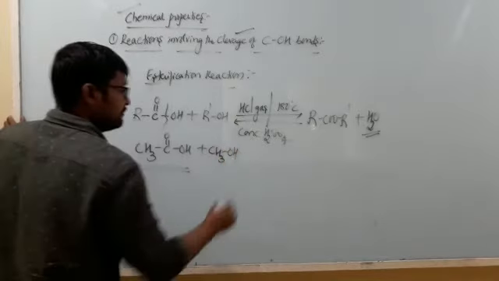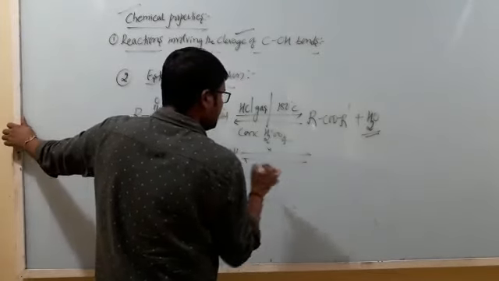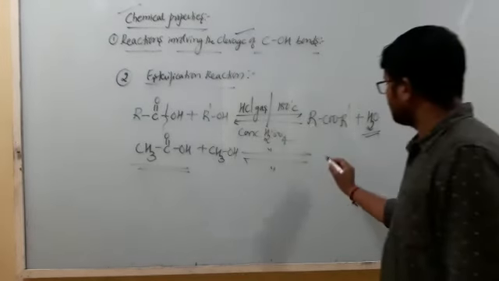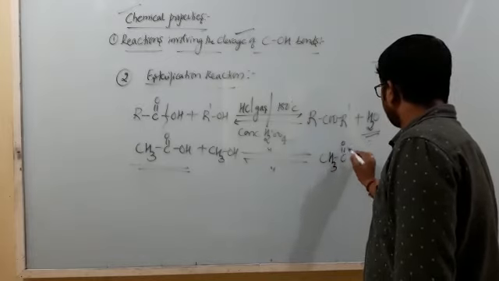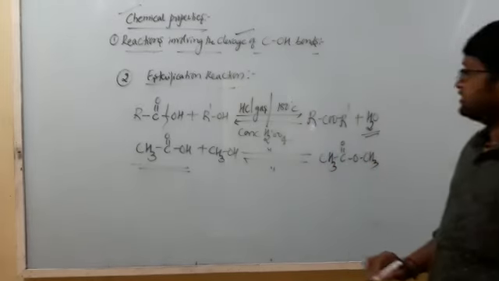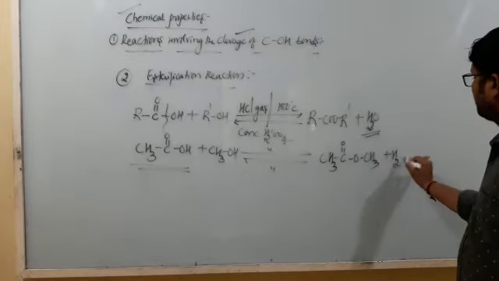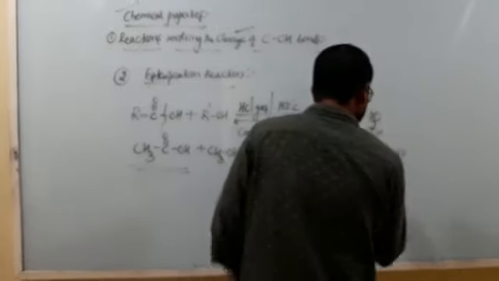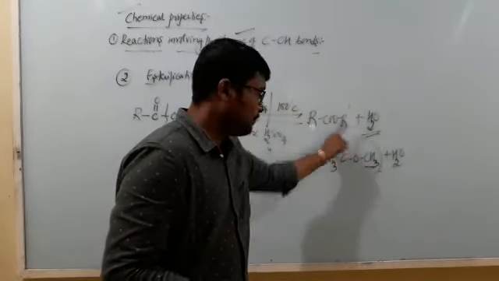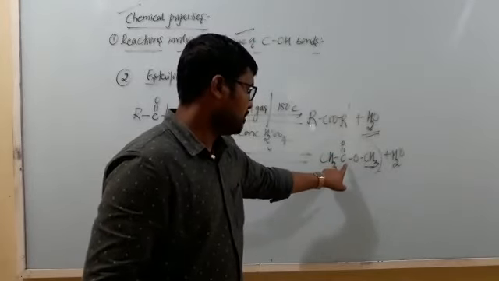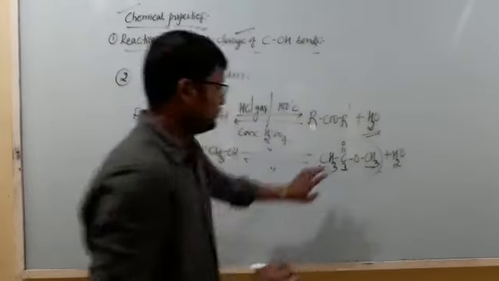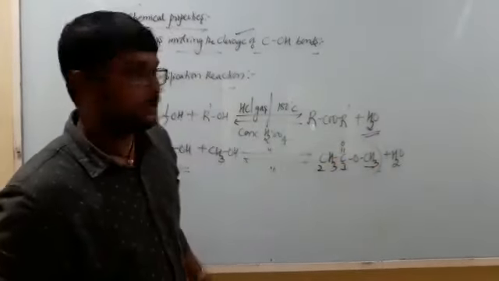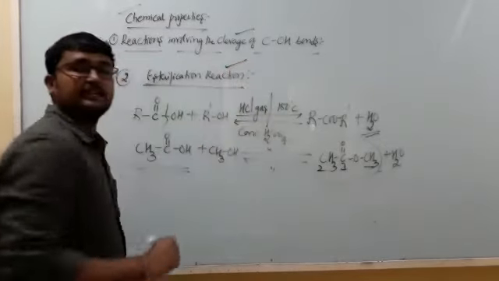Upon reaction with methyl alcohol by maintaining the same conditions, that is hydrogen chloride gas or concentrated sulfuric acid at a temperature of 180 degrees Celsius, we are going to get CH3COOCH3 along with H2O, which I can call methyl ethanoate, a methyl ester. Okay, this is the method related to esterification reaction.